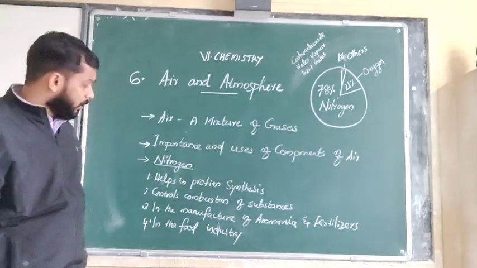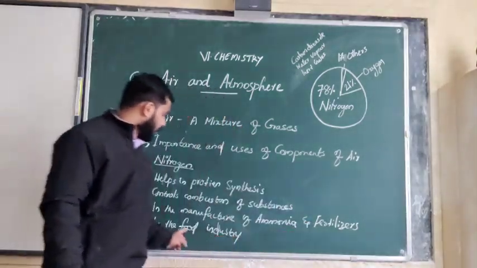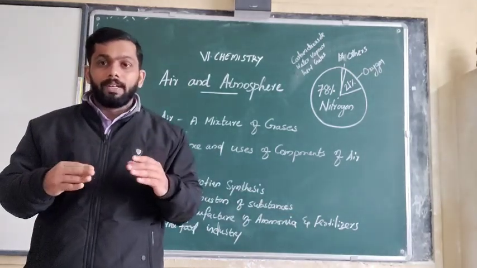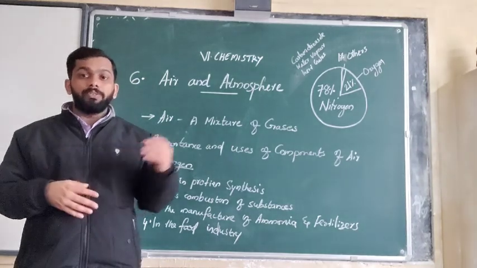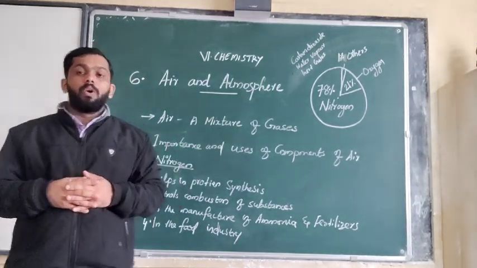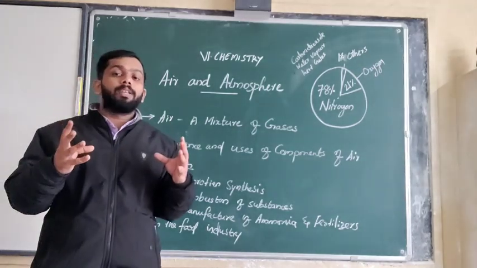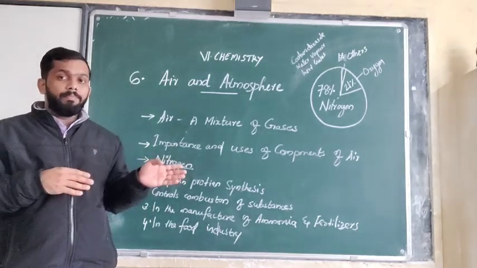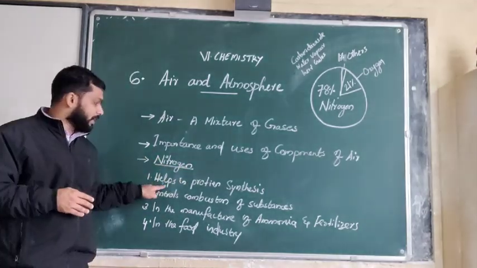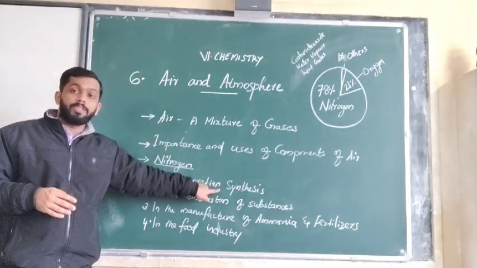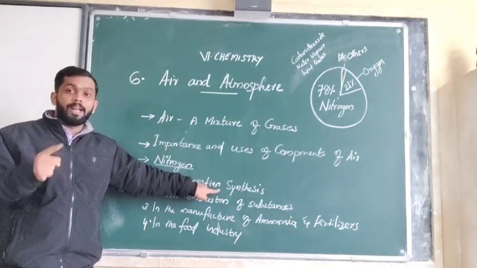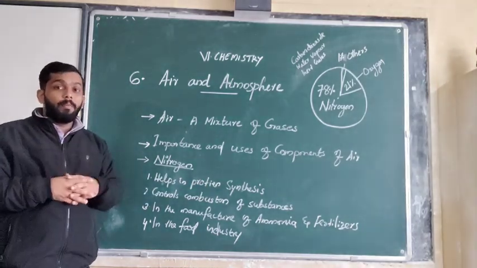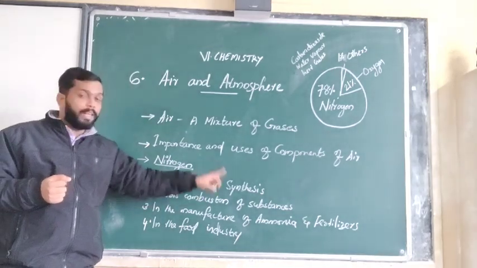Now again, the next one, the manufacture of fertilizers. What are fertilizers? Already we know that fertilizers are used for the good growth of plants. Nowadays, in order to get more product, we are depending upon chemical fertilizers. The fertilizers are made from nitrate or nitrogen. Already we have seen in the first class that photosynthesis in the plants is controlled by nitrogen. So the nitrogen is there in the fertilizers, and then only the plant is going to get more energy by photosynthesis.